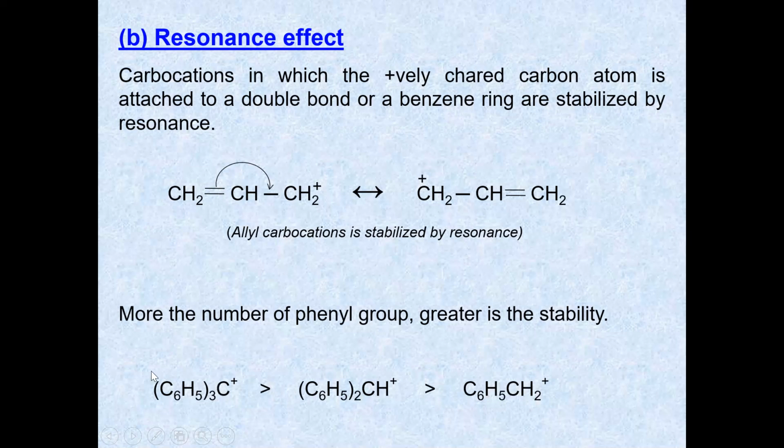As the number of benzene rings increases, the resonance effect increases, and as the resonance effect increases, the carbocation will be more stable. Here, with fewer rings, it is less stable.